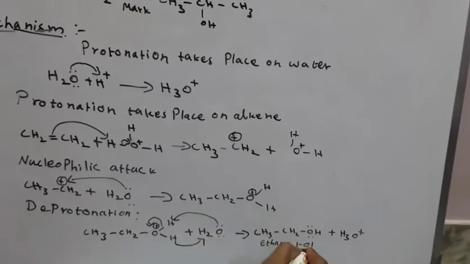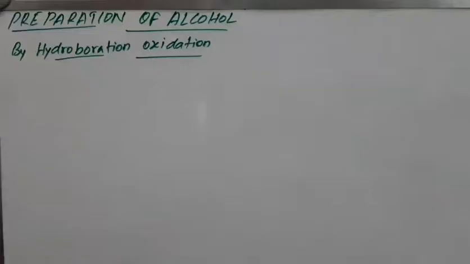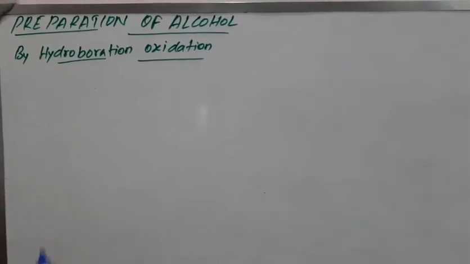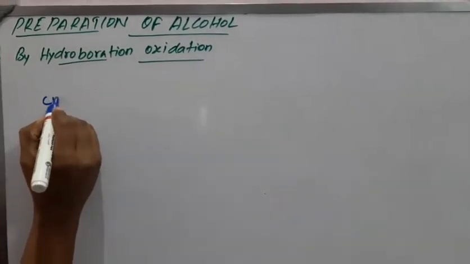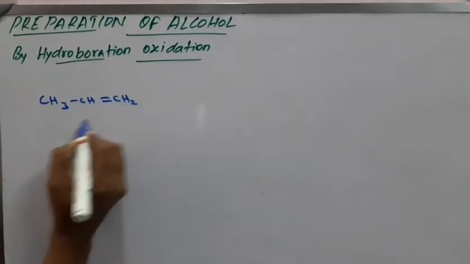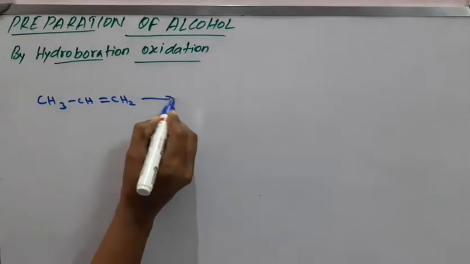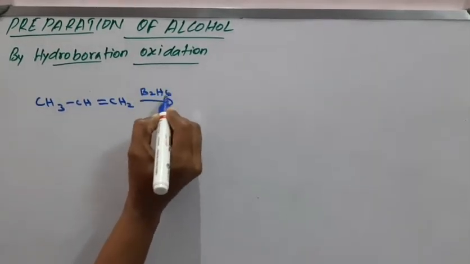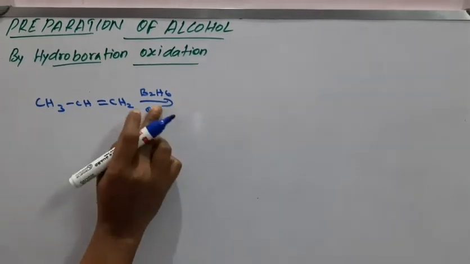Next one is preparation of alcohol by hydroboration oxidation. Let me take an example, CH3 bond CH double bond CH2, propene, in the presence of B2H6 and H2O2.